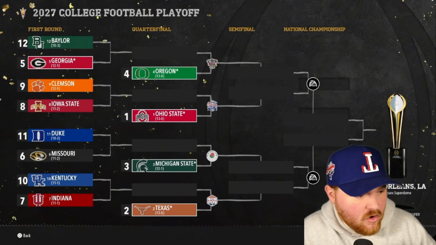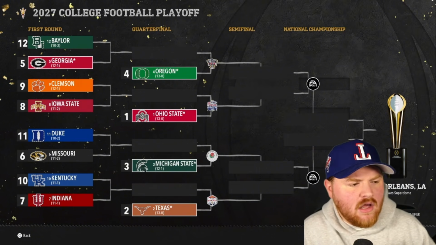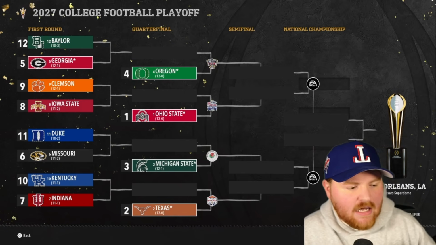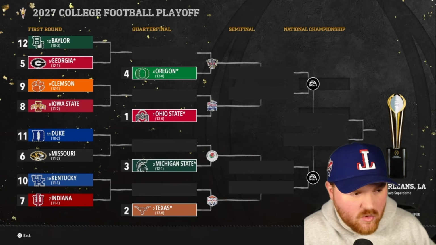All right, so our first round teams, Ohio State gets a first round bye yet again. Texas gets a first round bye yet again. Oregon gets a first round bye yet again. All of these teams go 13-0 in the final season. Michigan State is the other one that gets a bye. They are 12-1, winning the Big 12.